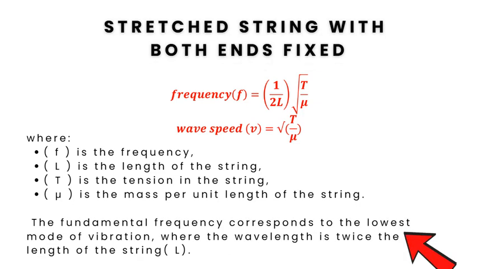This formula is derived from the wave equation for a string under tension, where the wave speed v is given by v equals square root of T by mu. The fundamental frequency corresponds to the lowest mode of vibration, where the wavelength is twice the length of the string.